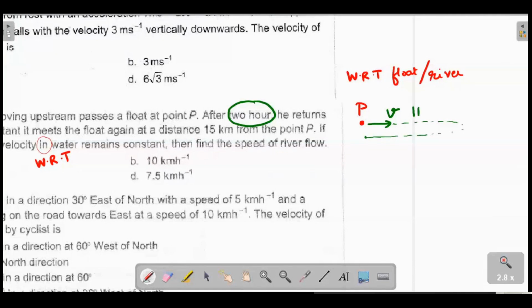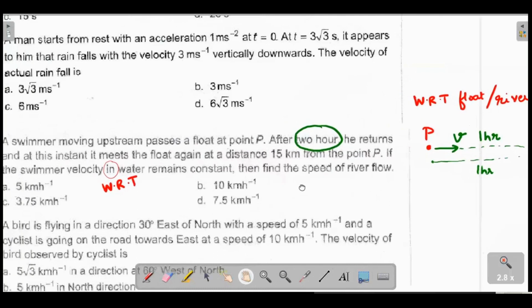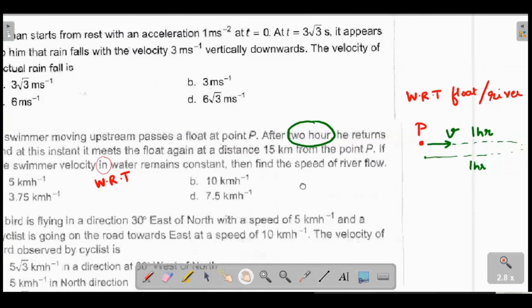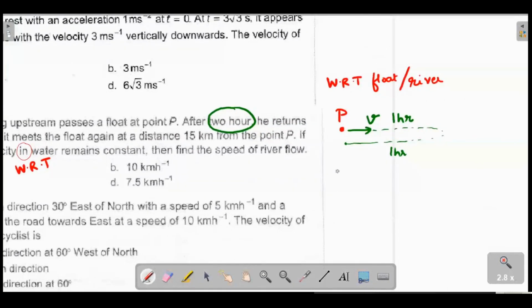I think the onward journey should be 1 hour and the return journey also should be 1 hour. Okay, right. So he's saying at this instant it meets the float again at a distance of 15 kilometer from point P. So the float also goes forward with respect to ground.